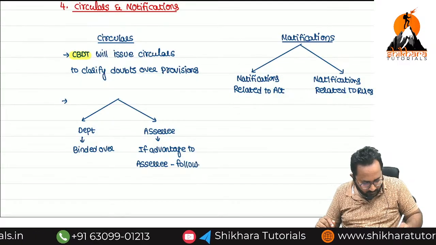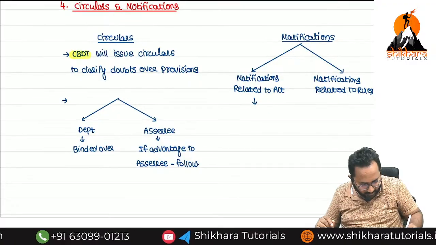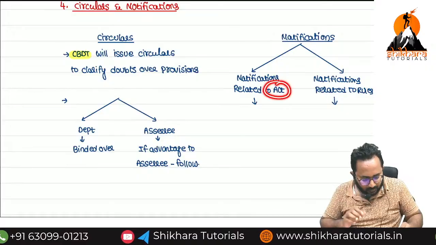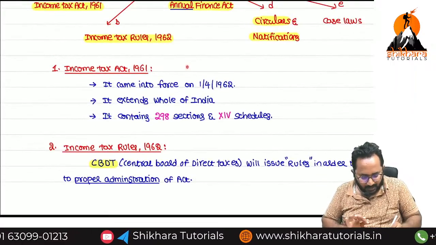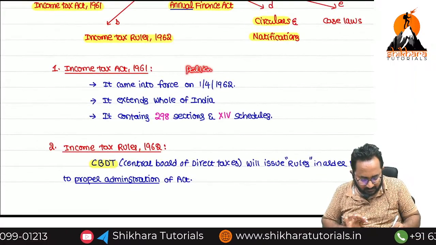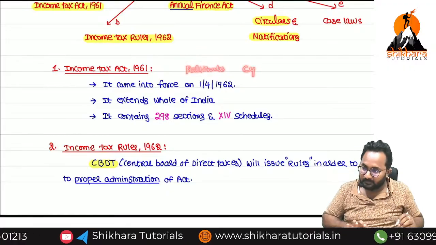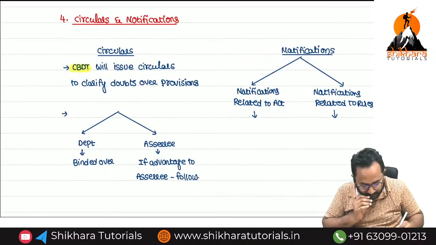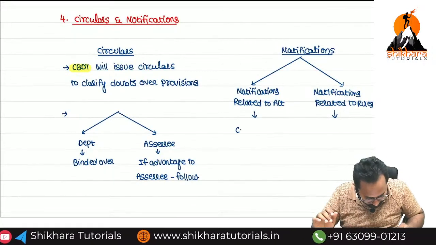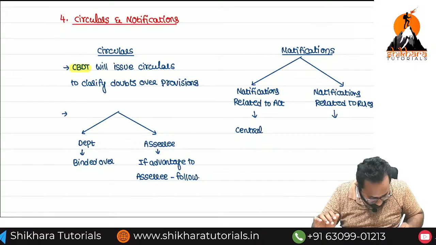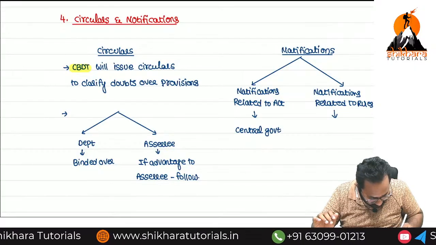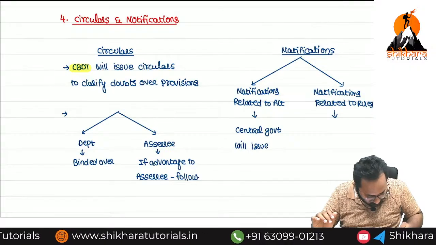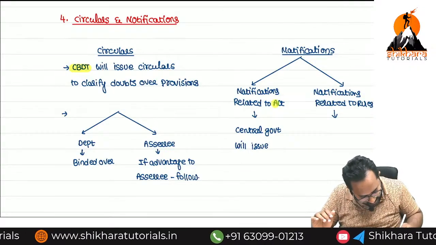Now, notifications related to the Act, who can issue them? The Act is issued by whom? By Parliament. Who issued this entire Act? The central government. So these notifications are also issued by the central government. There is always a logic. If it is related to the Act, the central government can issue.